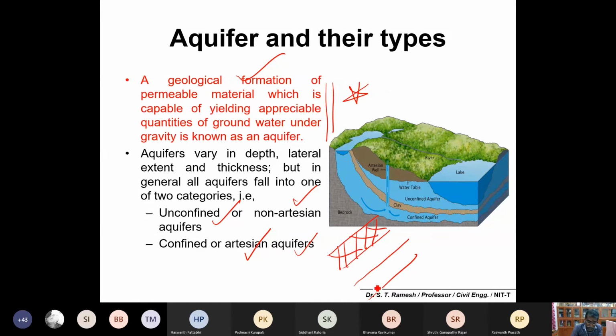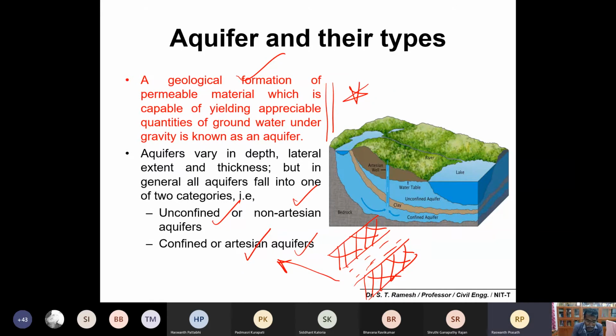This is the water table. It's a very simple concept. If the aquifer is confined between two impervious layers, call it a confined aquifer, and if there is an impervious layer only at the bottom, call it an unconfined aquifer.